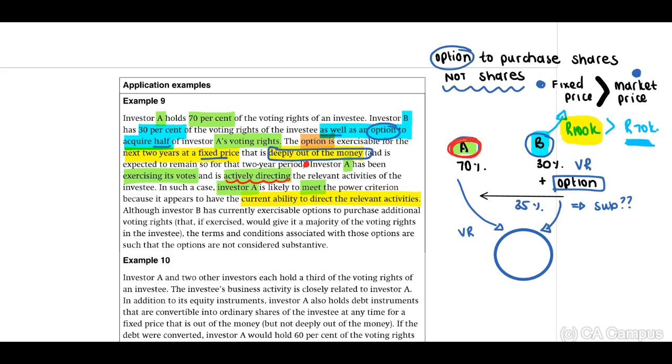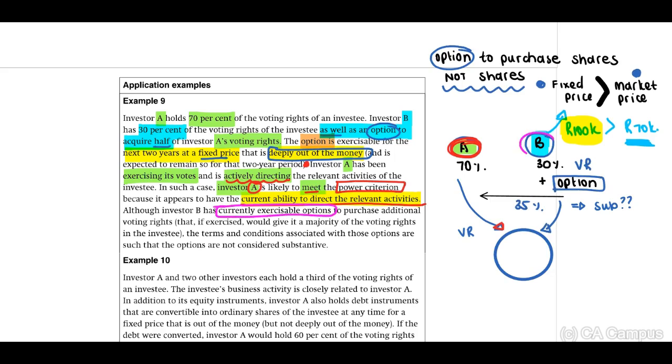Therefore, A has been exercising its votes and has been actively directing the activities. In such a case, Investor A is likely to meet the power criteria because it appears to have the current ability to direct the relevant activities. Although Investor B has currently exercisable options to purchase.